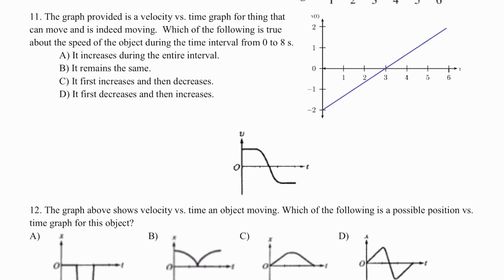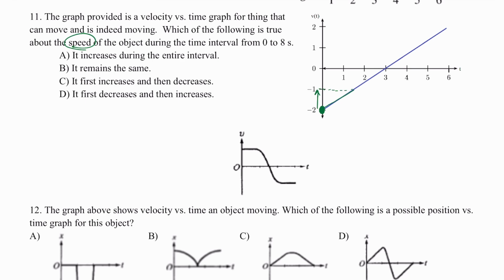Number 11 reads, the graph provided is a velocity versus time graph for an object that is moving. Which of the following is true about the speed of the object during the time interval from 0 to 8 seconds? So it wants me to select an answer based off of what's happening with the speed. Let me read the graph first and then choose an answer choice that best matches. At the beginning of the motion, I start at -2. As I come across this line, what I see happening is that my velocity is heading closer to 0.